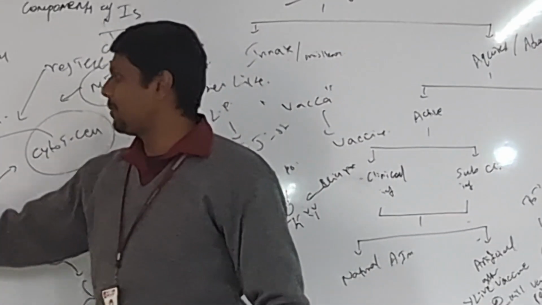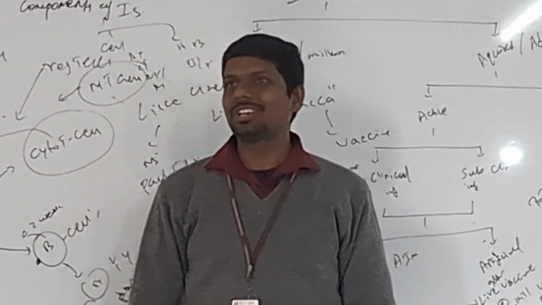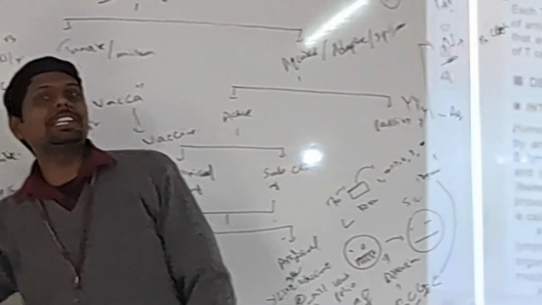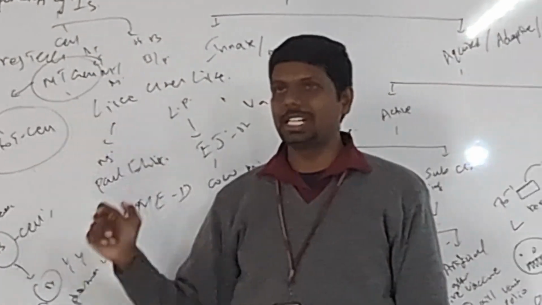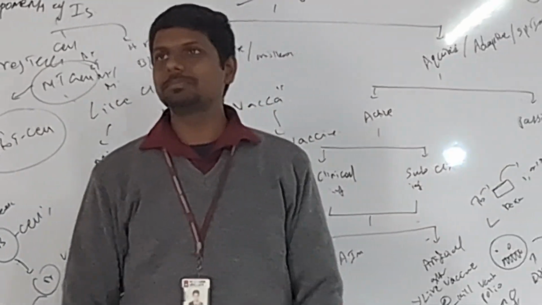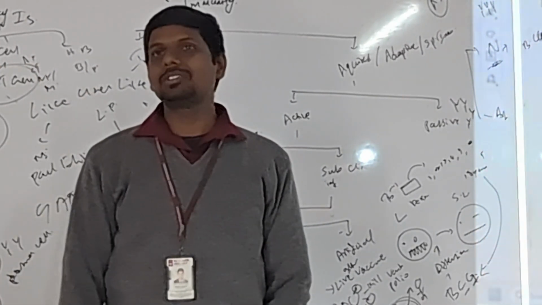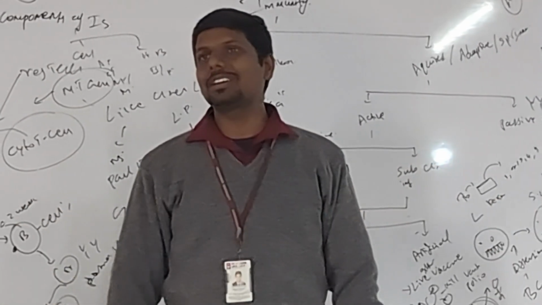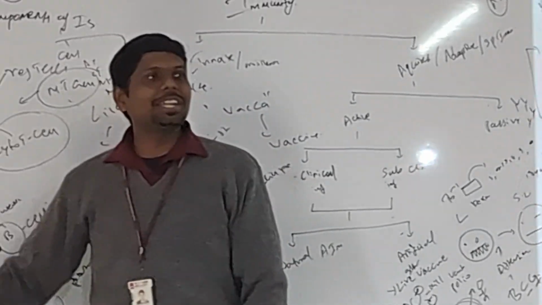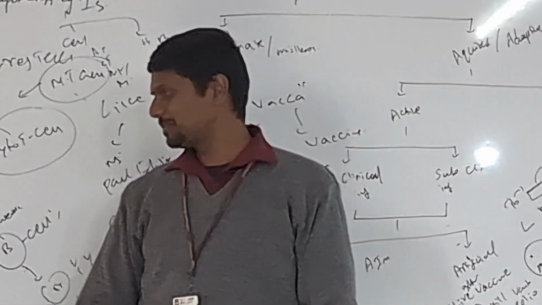Second one, there is a virus now. What did this virus understand? Let me kill the helper T cell first. If we remove helper T cells, the immune system will be clueless, because it is the helper T cell that activates the entire immune system, either B cells or T cells. If you destroy helper T cells, the immune system will go blind. Let us shoot the constables wandering in the street. The police department won't know what's going on. And you know what that virus is? It is HIV, the most popular, favorite virus.